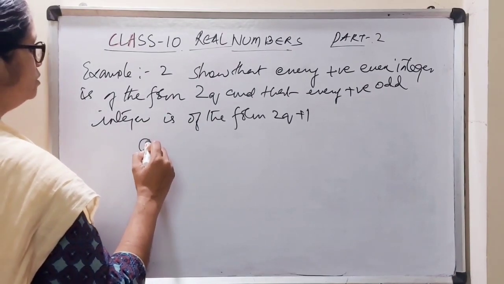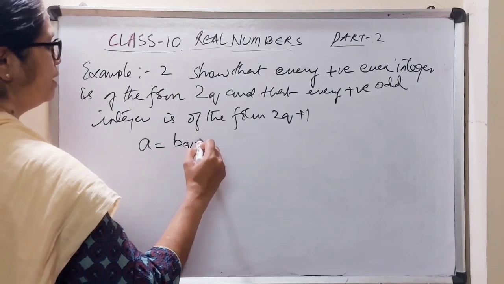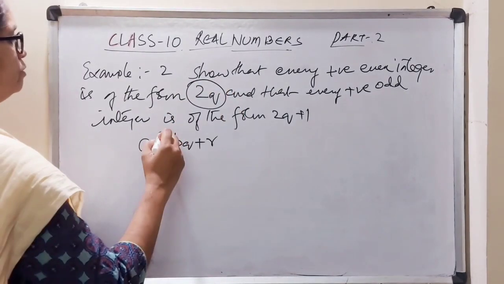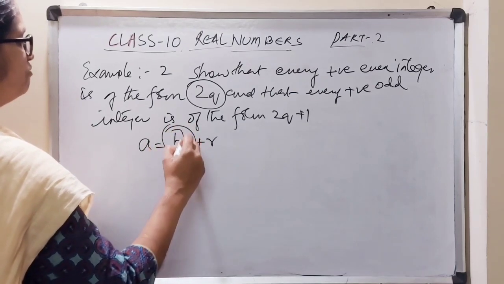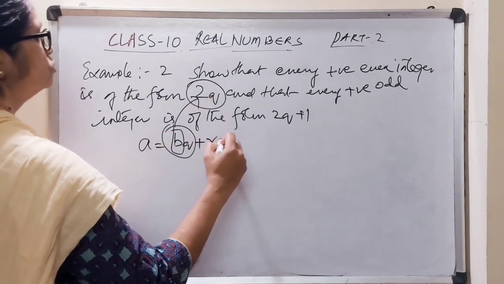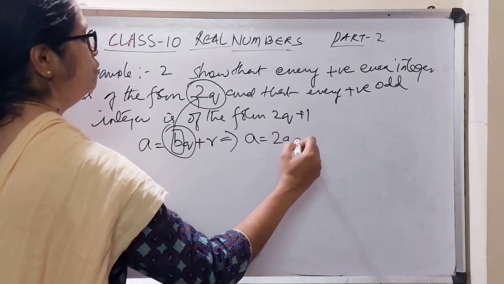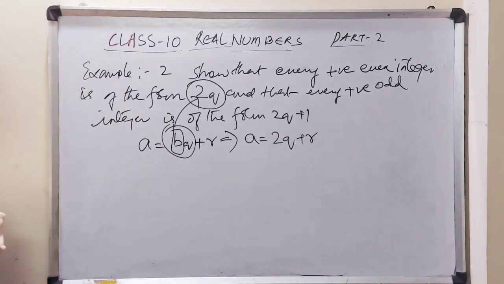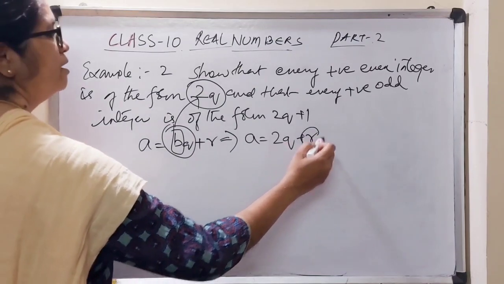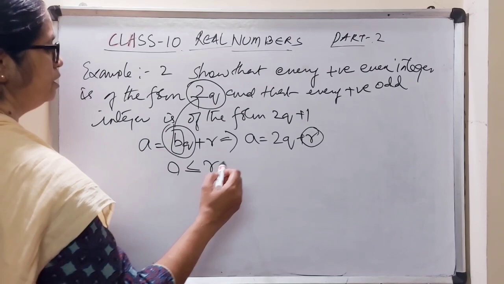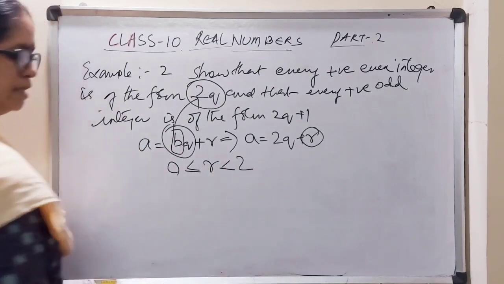You know that a = bq + r. Here, instead of b, what is there? 2. So I can write this as a = 2q + r. Now what is the value of r? r is greater than or equal to 0 and r is less than 2.